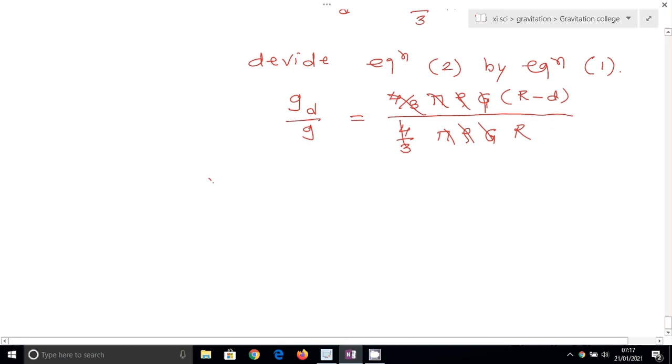Therefore gd upon g is equal to (R minus d) upon R.